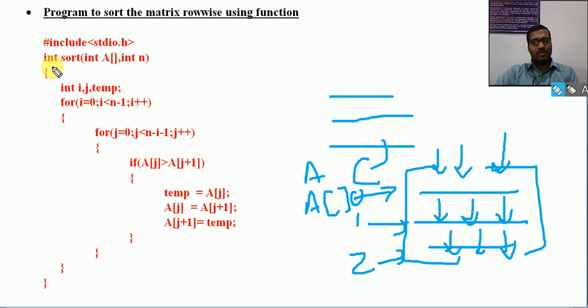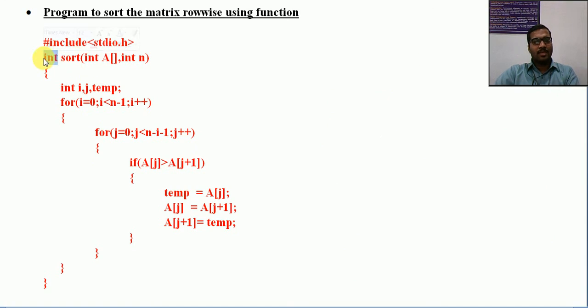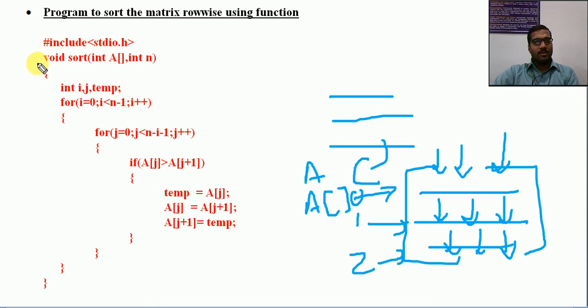Here also I will just avoid that because I am not going to return anything. So I will write it as void sort. Okay, so this is the same algorithm. Sort of int a, it is receiving one array. This array will be passed here. Select one row from the matrix, then pass it as an array, then its size also. Then do the same process: i equal to 0, i less than n minus 1, j less than n minus i minus 1. Do the same procedure for sorting.